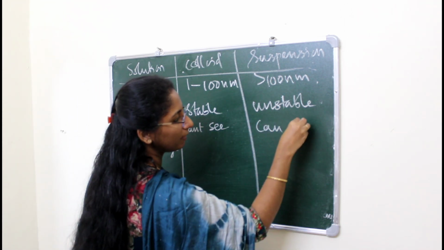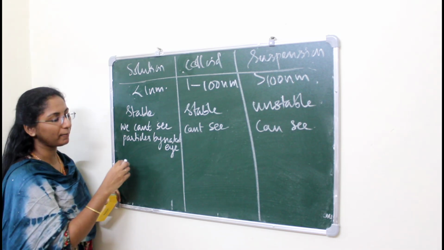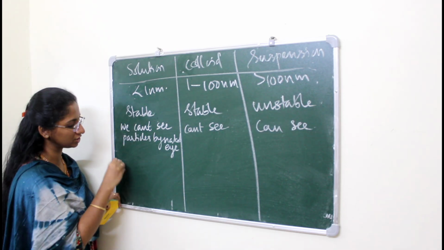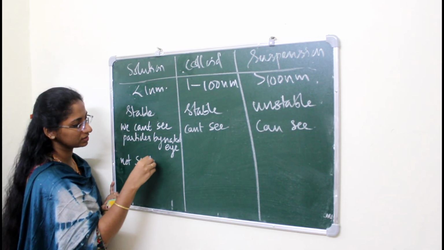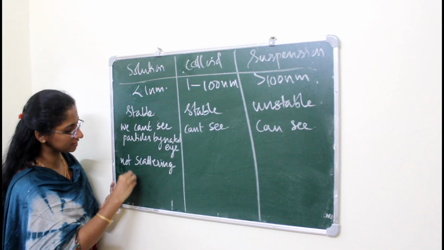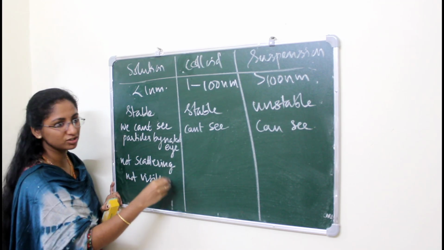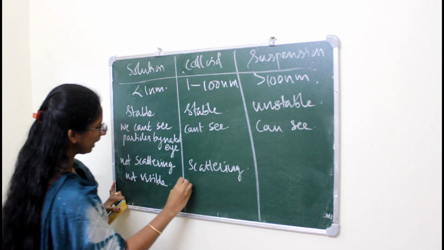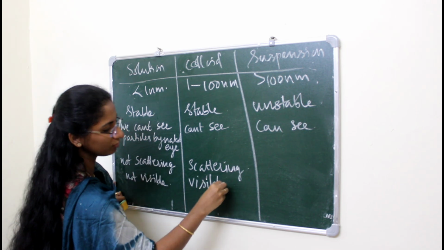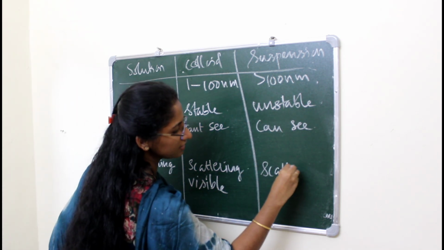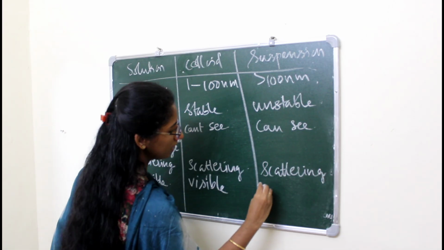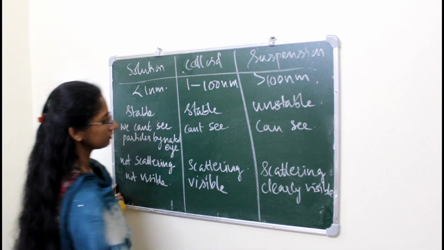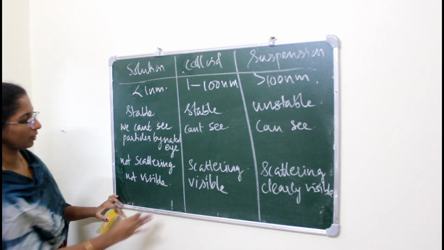Here, in suspension, we can see particles by naked eye. If we pass a beam of light, the solute particles will not scatter the beam of light in the case of solution, therefore the beam of light is not visible. Here in colloid there is scattering and the beam of light is visible. In suspension this scattering is in large amount because the particle size is greater, so the beam of light is clearly visible.